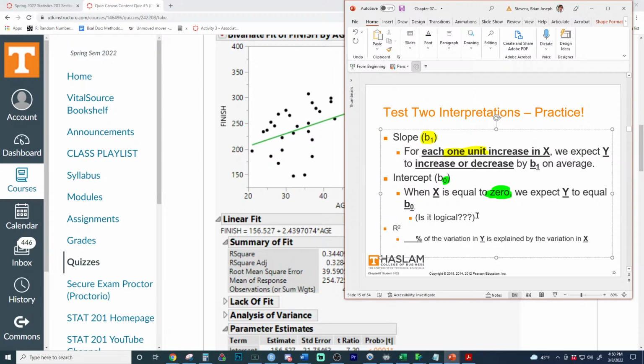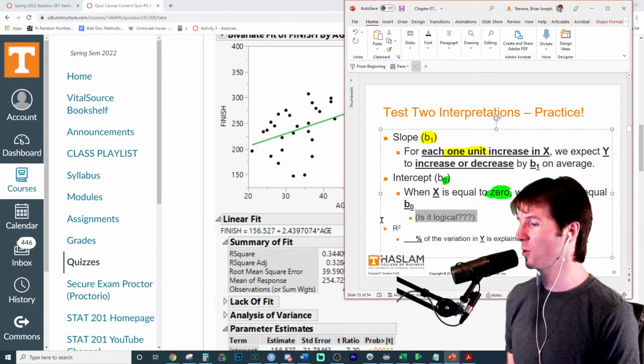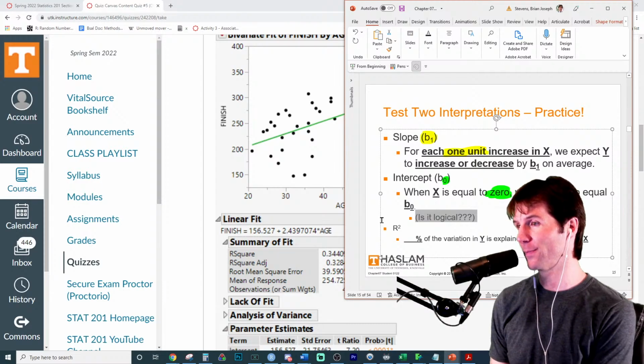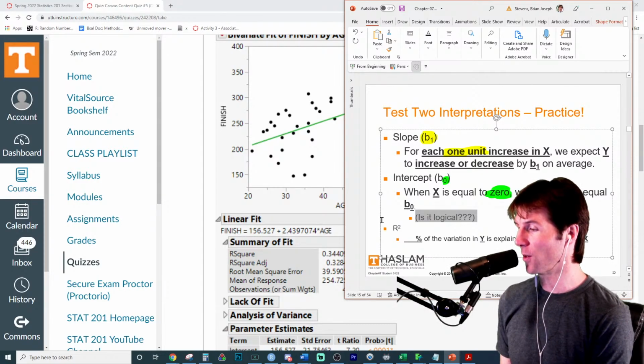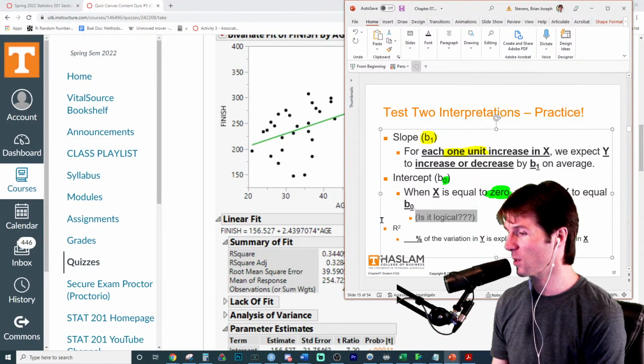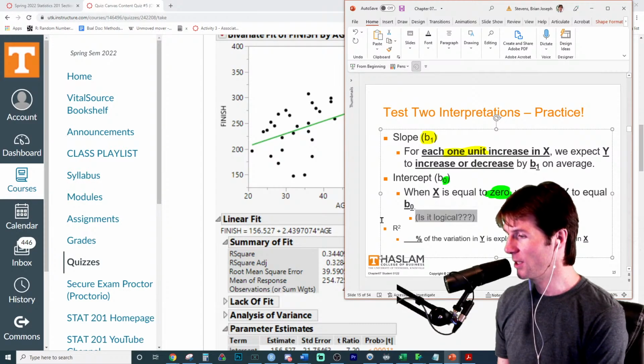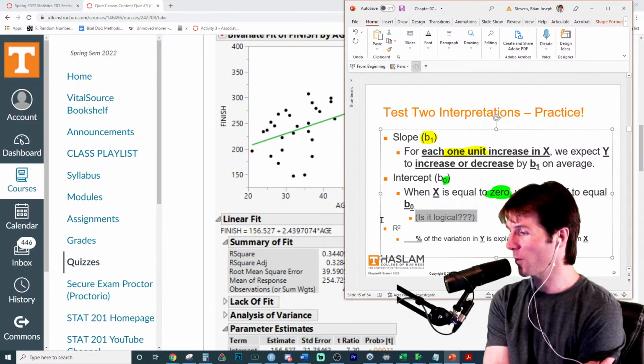And then this is not logical for this one. I'd say this is not logical. When age is 0, we expect finish time to be 156, might be seconds, something like that. Great job right there, Troy. And then probably sprinkle on, this doesn't sound logical because babies don't run races. Hate to tell you that. But babies aren't running races. Great job right there, Kayla. I think Scott, when age is equal to 0, we expect the finish time to be 156.527. This is logical because of the age being 0. When age is equal to 0, we expect finish time to be 156.527 on average.